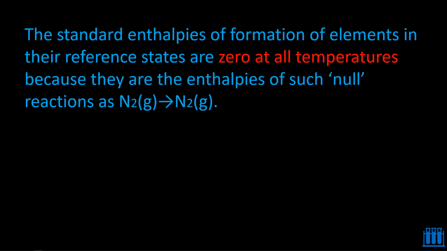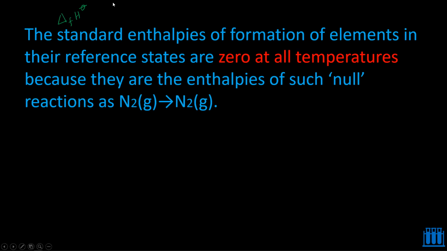For example, if you want to prepare the nitrogen gas, the most stable form already is a nitrogen gas. So again, its formation from the self is going to be a null reaction. So for that reason, the standard enthalpies of formation of all the elements in the reference states are taken as 0 at all temperatures. So we know that how the standard enthalpy of formation symbol is going to be written here. So simply we'll write it like this. Standard enthalpy of formation. We'll write like that.